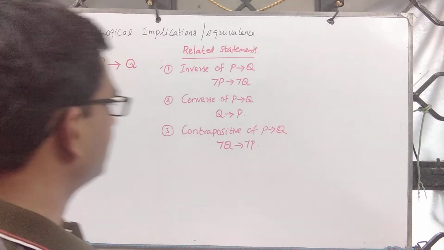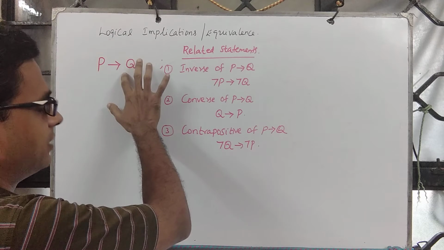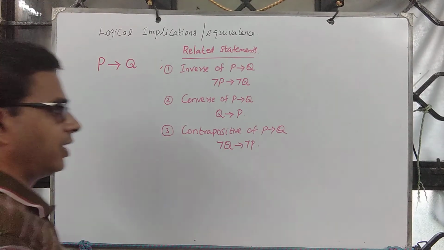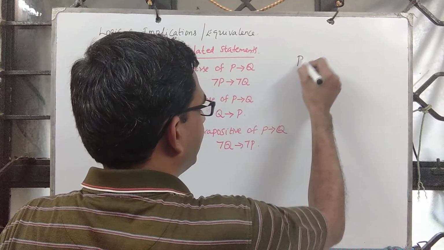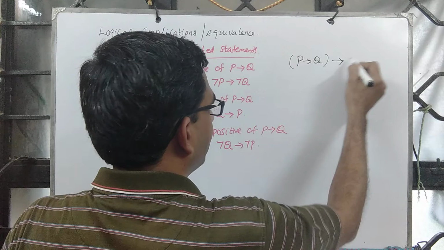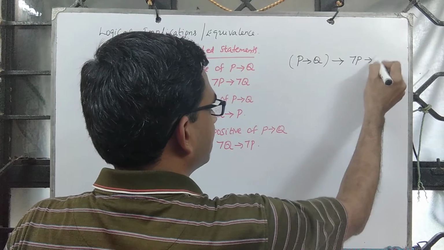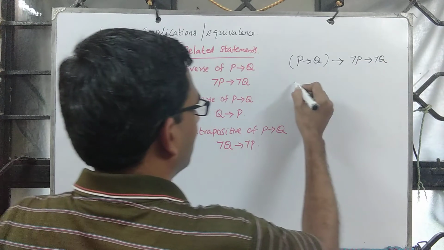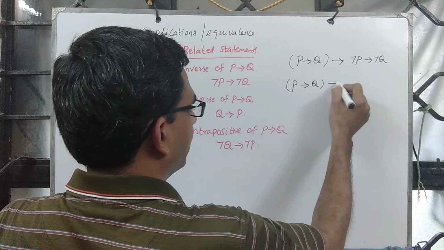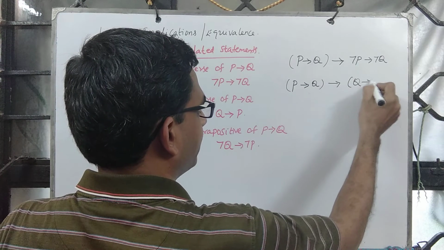Now the question is, are these things equivalent to this? If P implies Q is given, can I imply negation P implies negation Q? Or if P implies Q is given, can we imply the converse Q implies P?